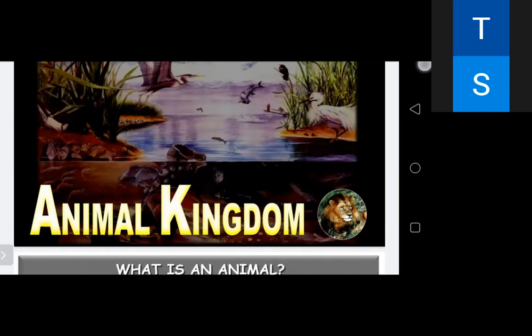So in this animal kingdom, we will study the features and the basis of classification, on what basis we have further classified the animals into different phyla, because in the taxonomic categories, the highest is the kingdom, then phylum.